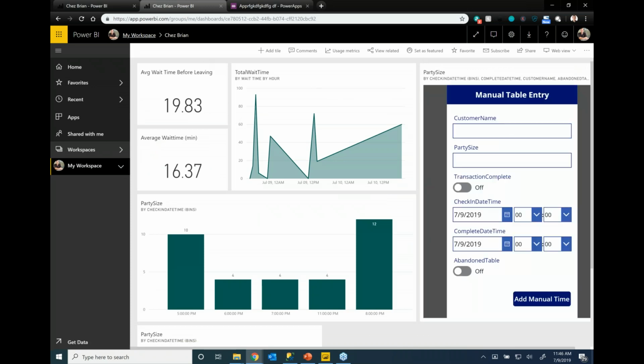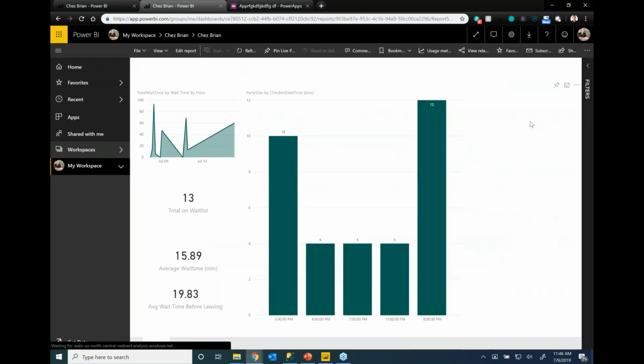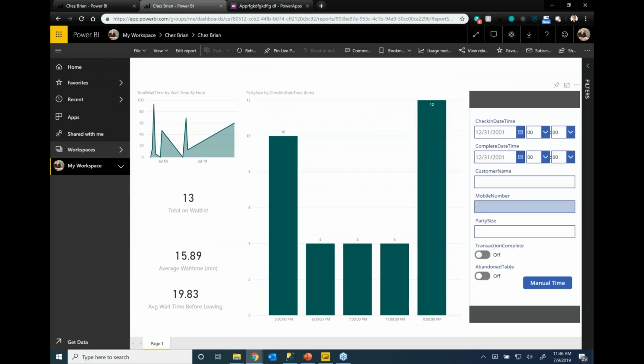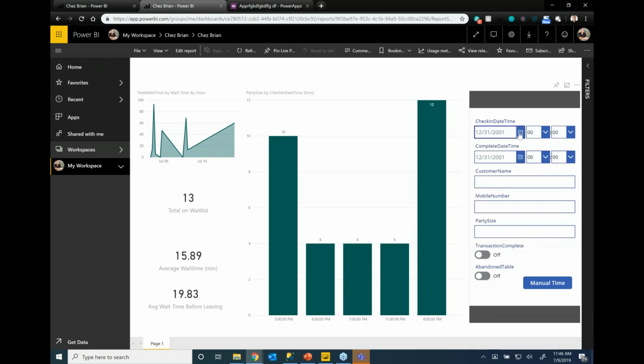All right, oh, that's actually an old one. Let me go into the actual report again. Hopefully it refreshes here in a second. It'll be right here. It's going to connect to the app, and there it is. All right, it's a little less pretty version of it. So now that we've done that, and if I were to select a time here, like I'll pick today's date at, okay, today's date,